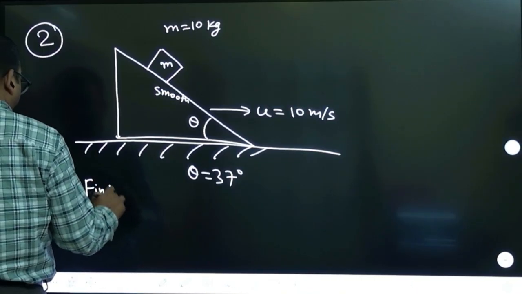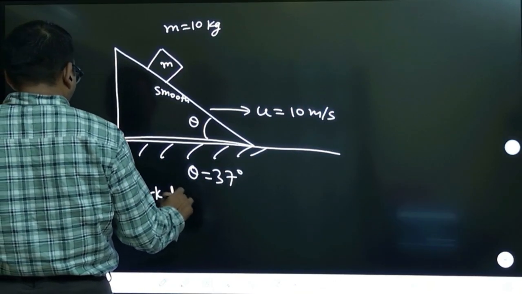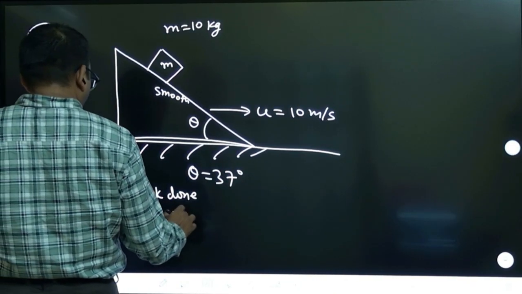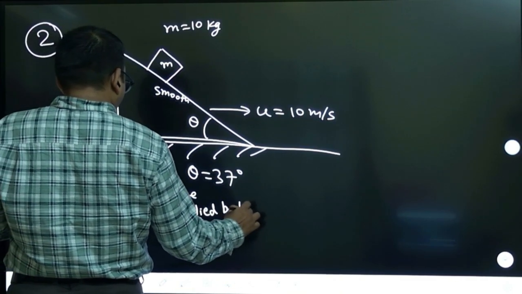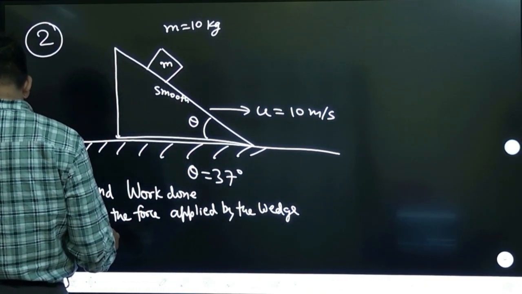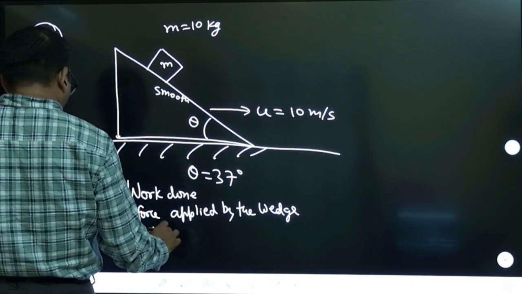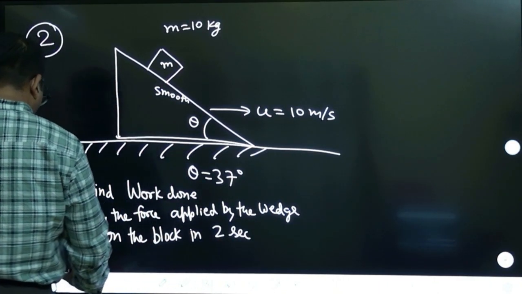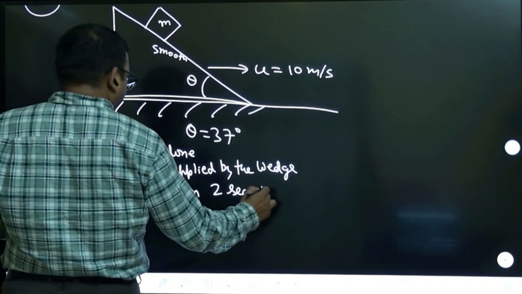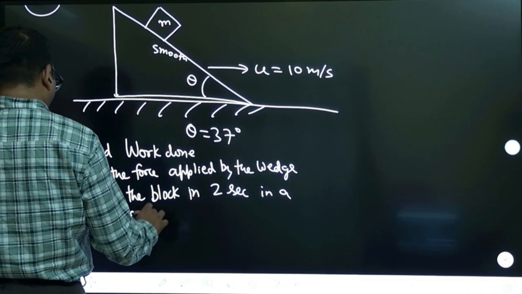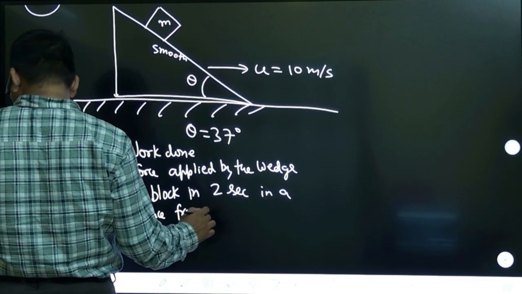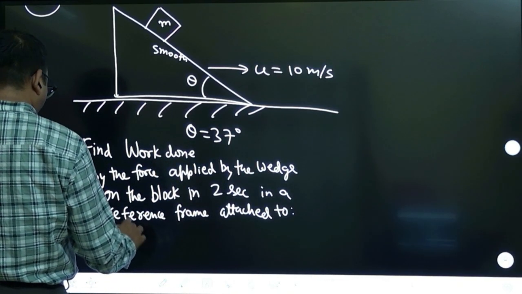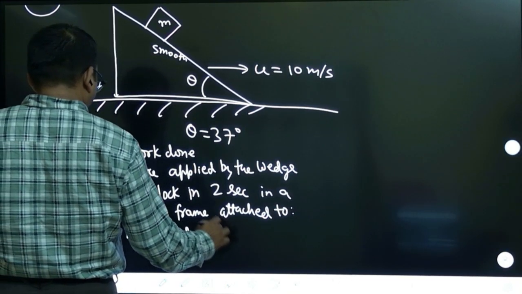Find the work done by the force applied by the wedge on the block in 2 seconds, in a reference frame attached to, first, the ground and second, the wedge.